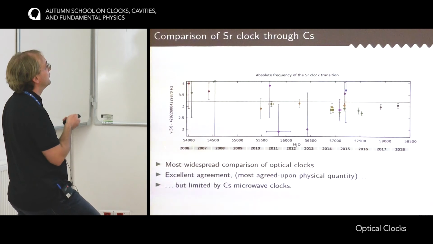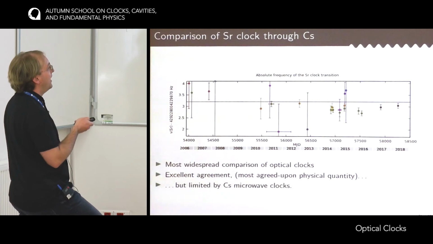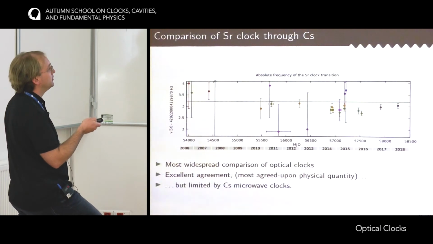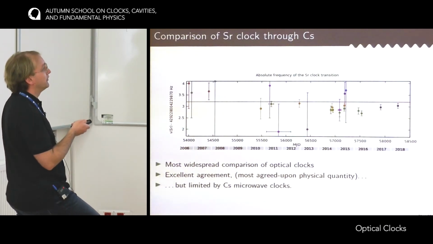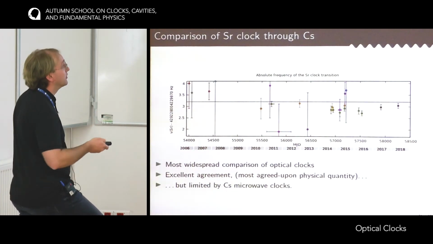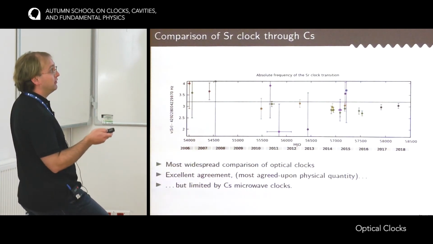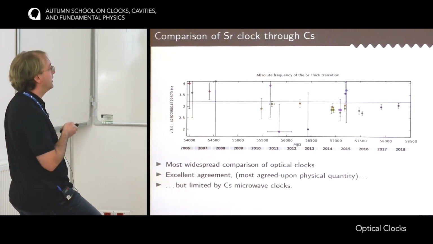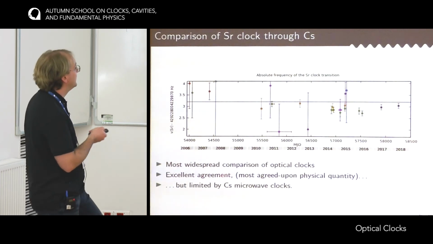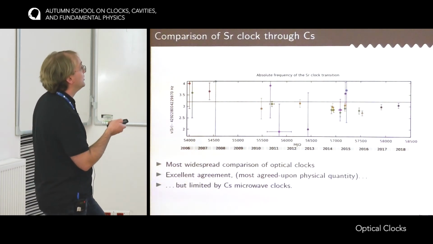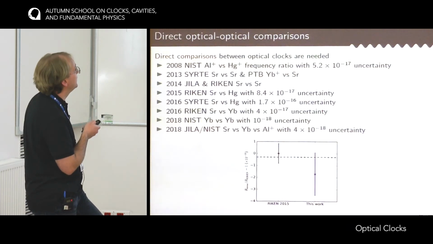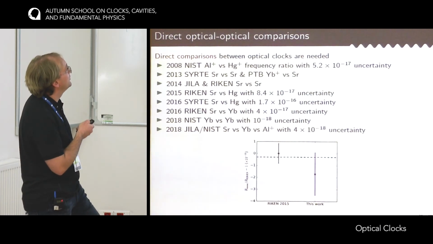This is, for instance, the frequency of the strontium clock transition in SI hertz, as compared to the cesium. There have been measurements of this frequency by many different laboratories over the years, and they all agree very well. So this was the first guess that really the optical clocks were as good as they claimed, so better than the cesium clocks. It was possible that different teams could reproduce these clocks very well. But then, as time passes, the optical clocks improved, and we are really limited by the cesium clocks. So it's really important to develop direct comparisons between optical clocks.